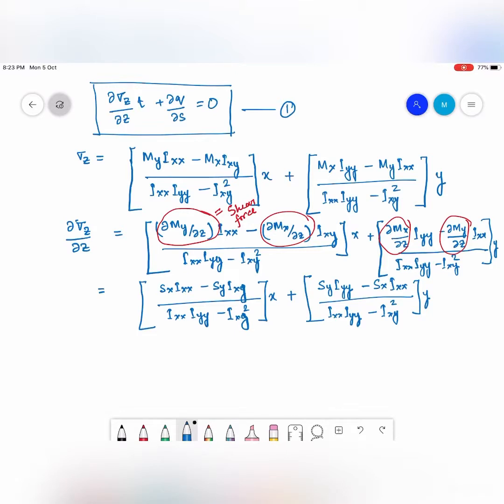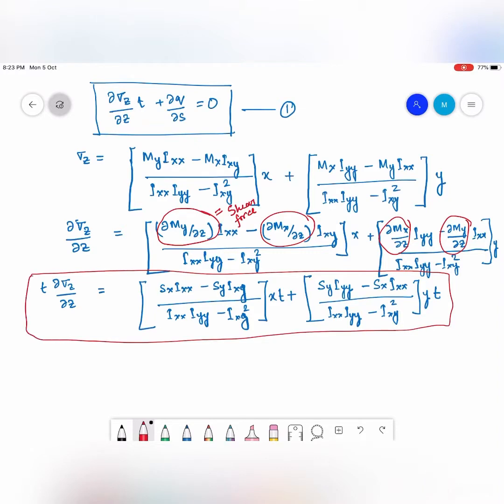Now let us see what is the value of t into del sigma z by del z. That is going to be the above expression multiplied by t. So this is another important expression, and I write this as my equation 2. Right?